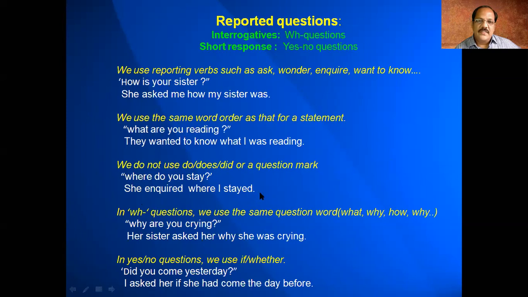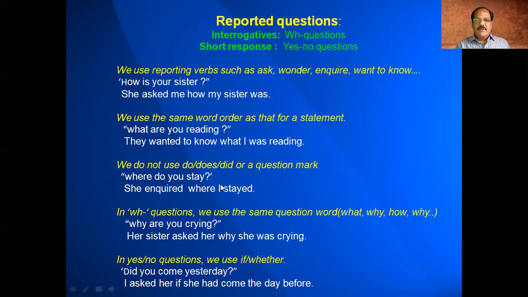So the question is converted into a statement here, because it is a summary or a paraphrase of the speaker's words. So: she inquired where I stayed. Don't use a question mark, and do, does, did should not be used in past tense in reported speech. There is a difference between active voice and passive voice. In active and passive voice, there is an active question and a passive question. But in direct and indirect speech, a question will not be a question because we are paraphrasing it, so it becomes a statement.